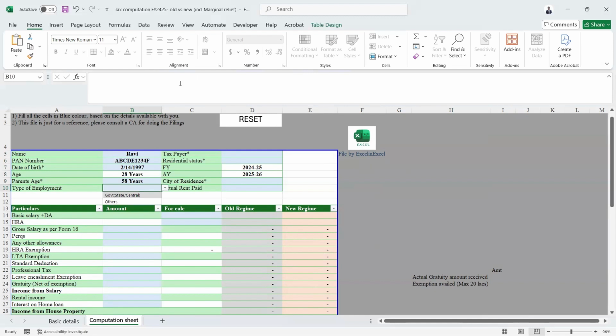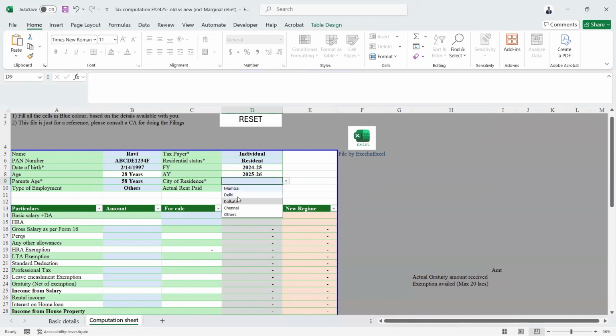And type of employment is a drop-down. So you can select whether you are a government employee, state or central, doesn't matter, or other than government employees. Taxpayer, again, as I said, this is only for salaried individuals, so either individual or HUF. I'll go with individual. Residential status, resident or non-resident. If you are a resident, select resident. Financial year, this particular sheet is relevant only for the current year, so I haven't made it an editable field. Next year onwards, the slabs and everything will change, so we have to come up with a new sheet.